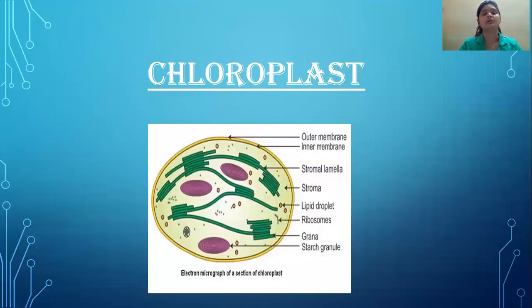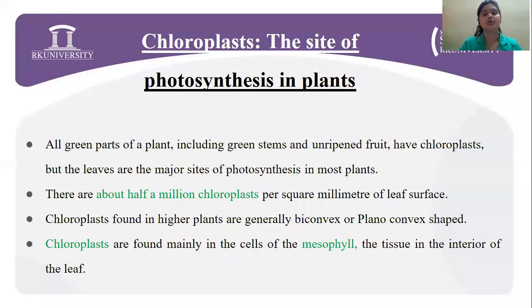Now, the site of photosynthesis, which is nothing but the chloroplast. An electron micrograph of a section of chloroplast, you can see it over here, consists of the outer membrane, inner membrane, stroma lamina, stroma, grana, thylakoids, etc. Now, to begin with, what is a chloroplast? It is the site of photosynthesis in plants.